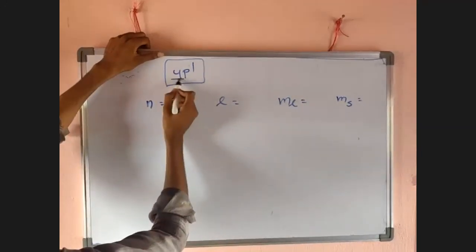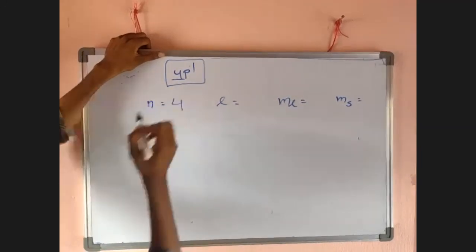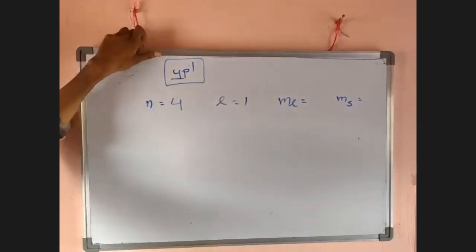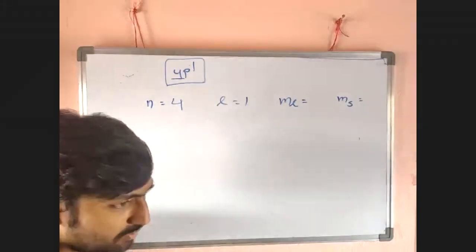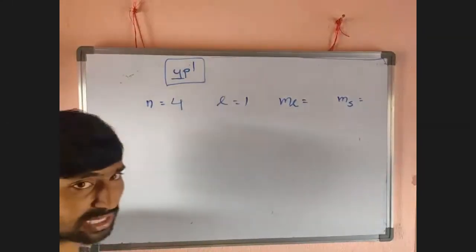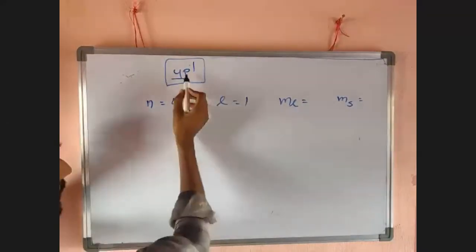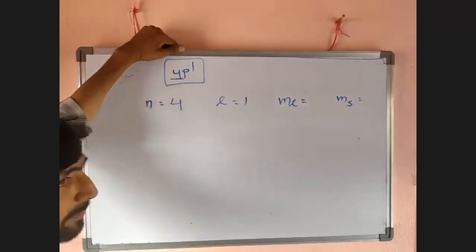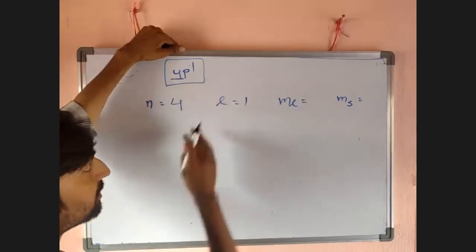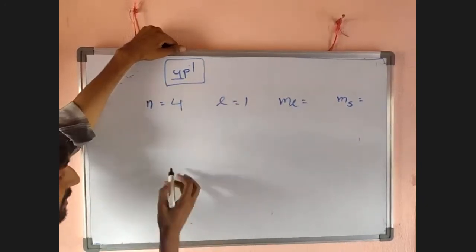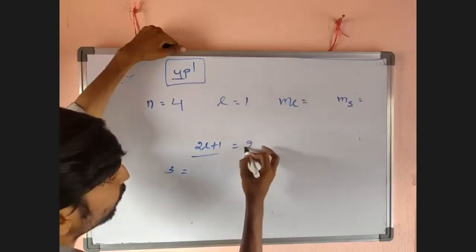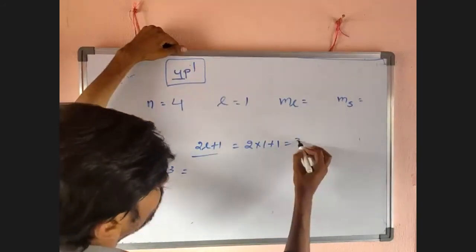N is the principal quantum number, so it is 4. For L, s orbital is 0, p orbital is 1, d orbital is 2, f orbital is 3. Well known. For a p orbital, L equals 1. The ML value depends on L. For a p orbital, 3 ML values are there: 2L plus 1, which is 2 into 1 plus 1, equal to 3.